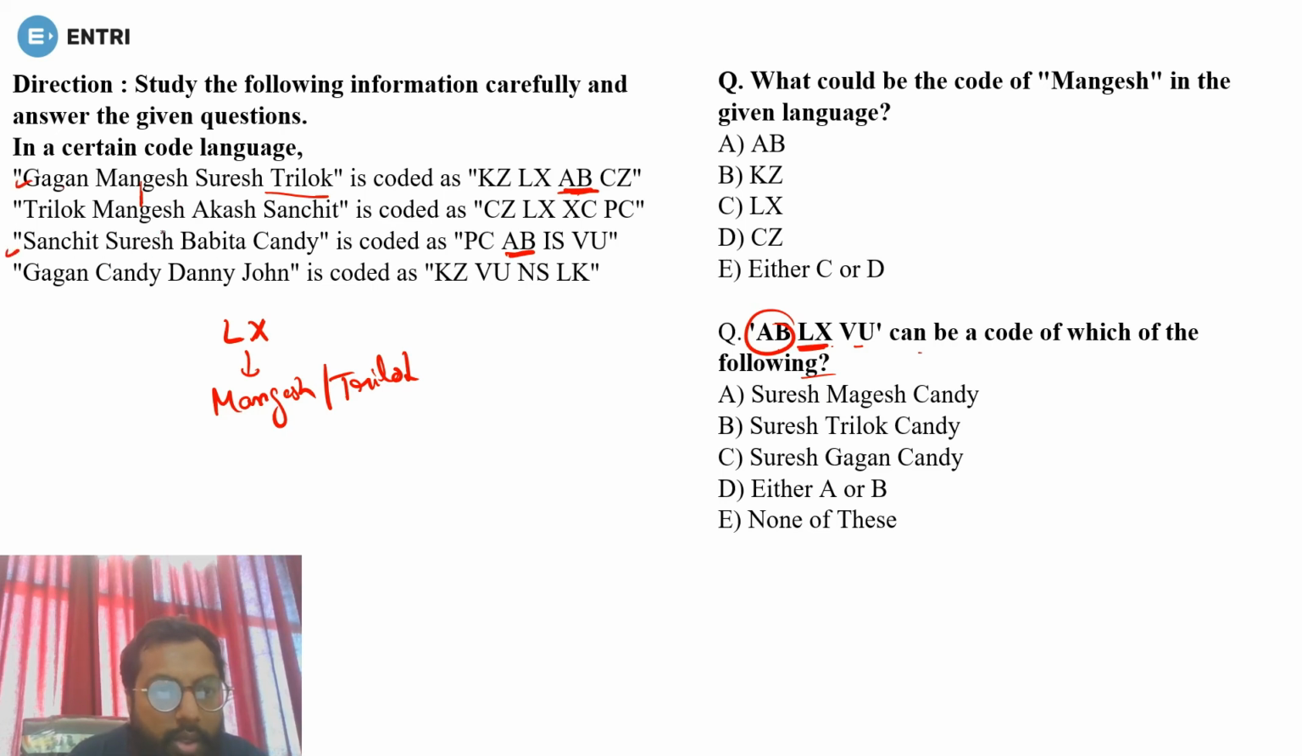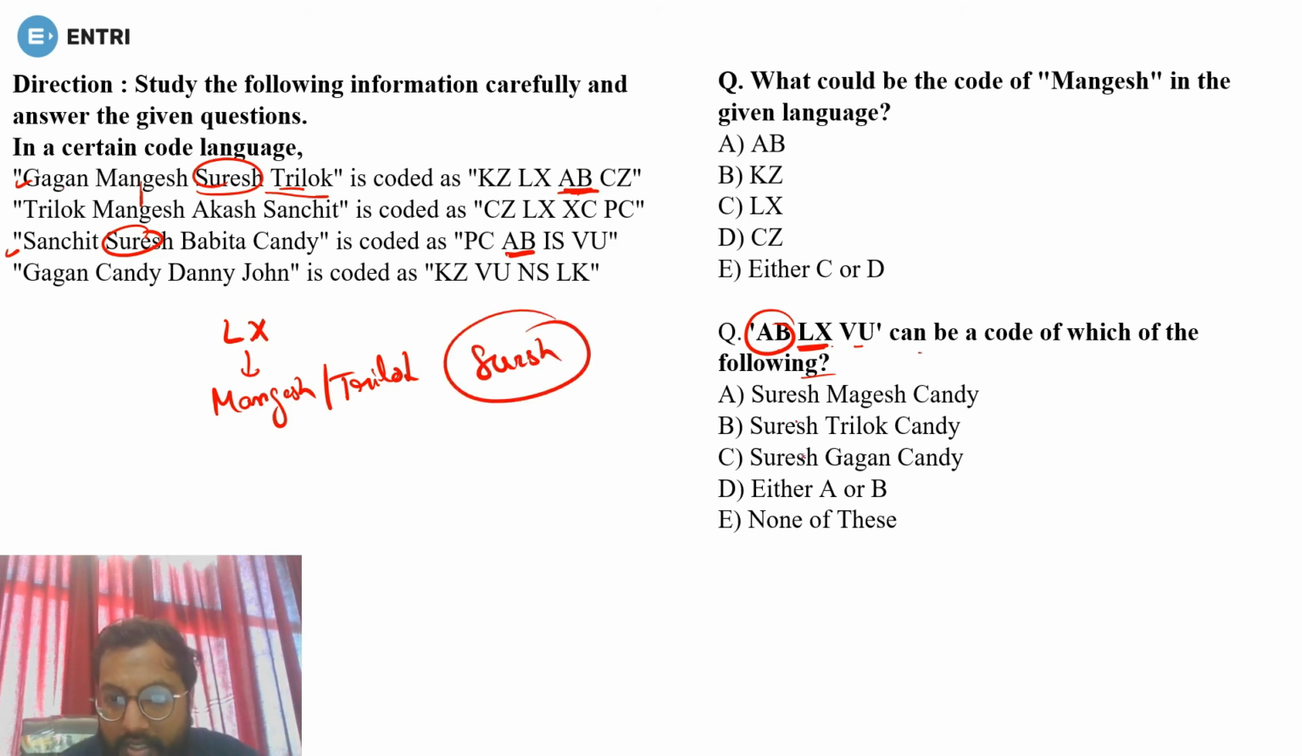So Gagan, no. Mangesh is already done. Suresh, no. And Trilok, sorry, Suresh is there and Suresh is there. So it means AB must stand for what? Suresh. So you must have Suresh in your option. Suresh is there, Suresh is there, Suresh is there. So okay, Suresh must be there.